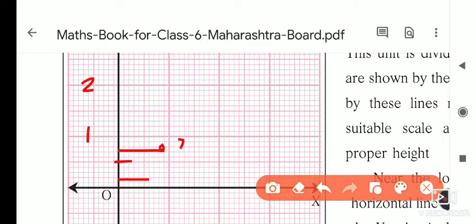This point is 0.7. This is 1, then here 1.4, 1.7, then it is 2, 2.1, 2.2, in that way, 2.5. In this way, the reading of the numbers is done.